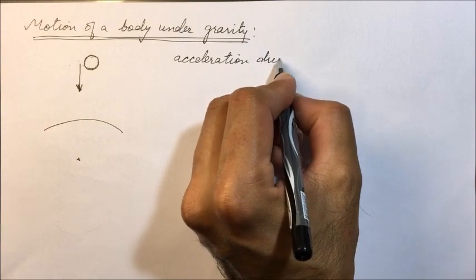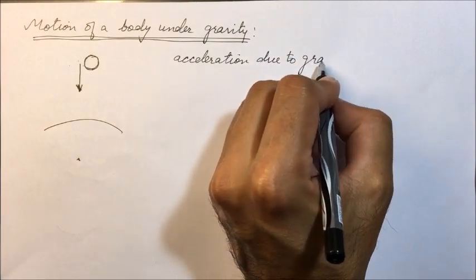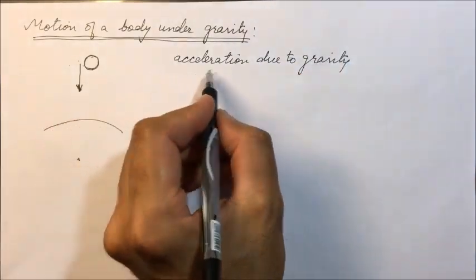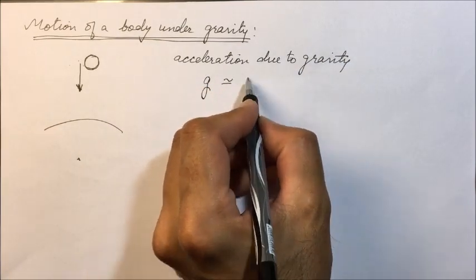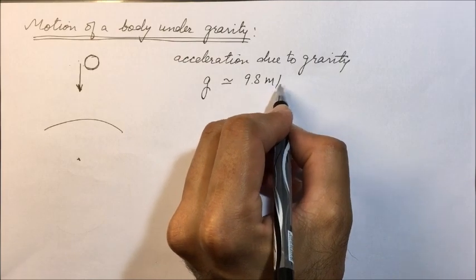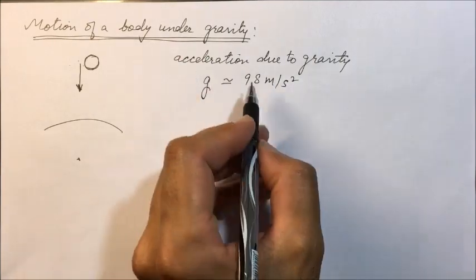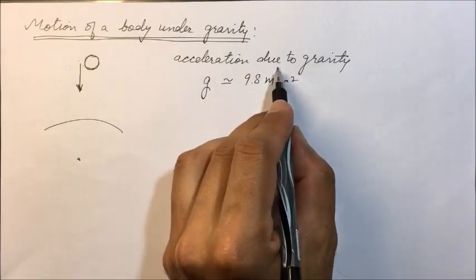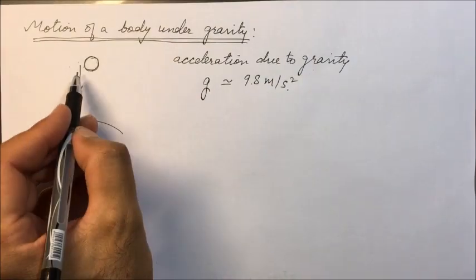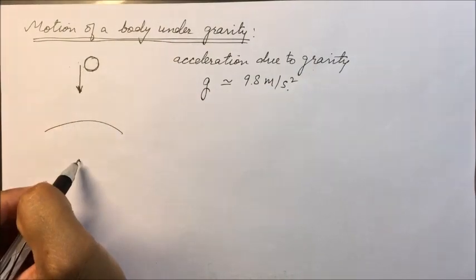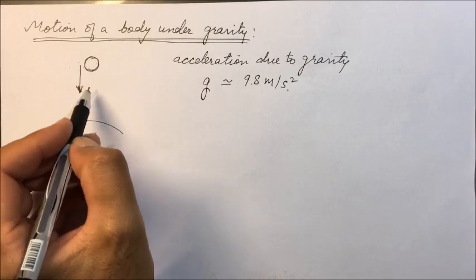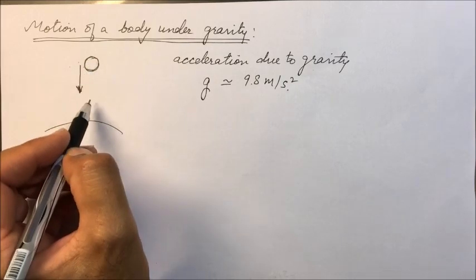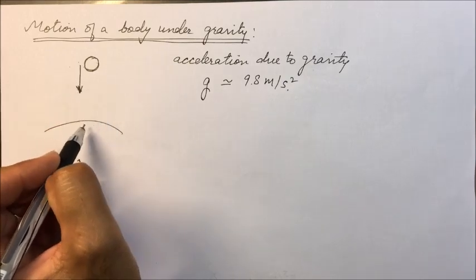This acceleration we call acceleration due to gravity, that is due to gravitational force of the earth. We denote it by g, and its average value is 9.8 meter per second square. Now see here, this is the direction of gravitational force, and when a body falls down, its velocity will be increasing.